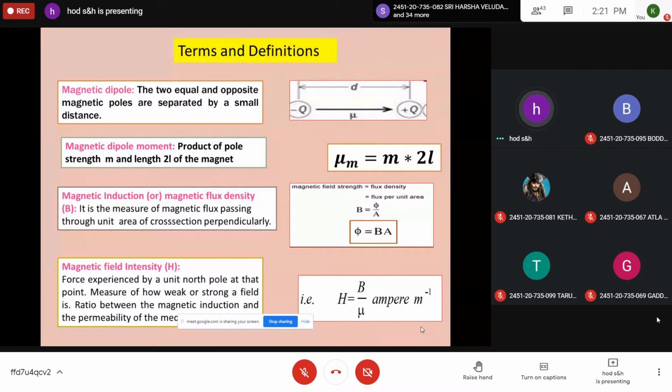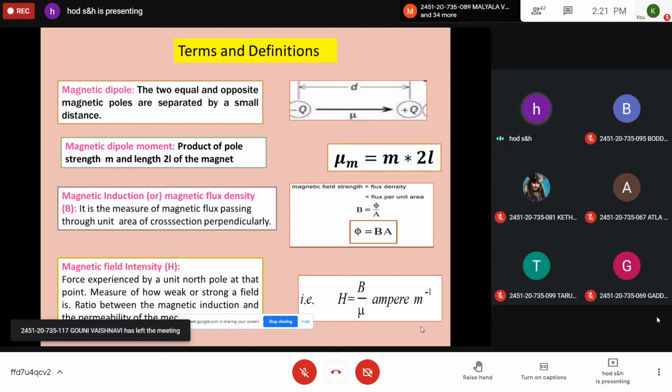Did you copy all four definitions? The entity in which two equal and opposite magnetic poles are separated by a certain distance is called a magnetic dipole. If m is the pole strength and 2l is the distance of separation, then the magnetic dipole moment is the product of these two, that is m into 2l. The magnetic flux passing through unit area of cross section perpendicularly is called magnetic induction, or B is equal to phi by A, where phi is the flux and A is the area of cross section.